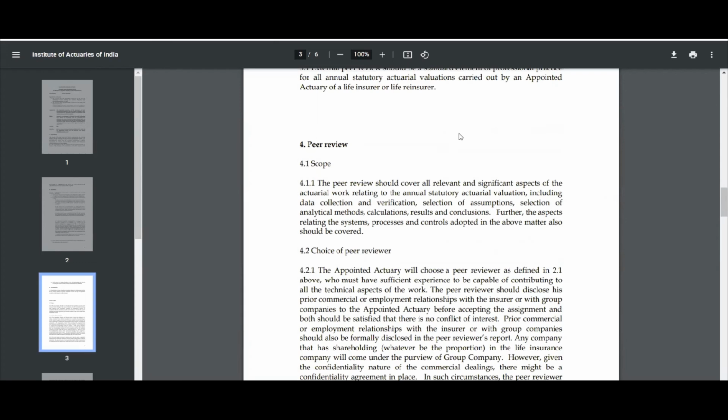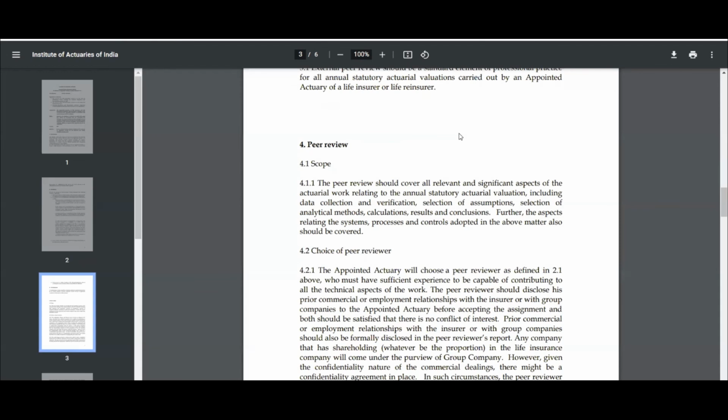Also, the person needs to ensure that the peer reviewer is competent enough to carry out those duties and obligations. And obviously, the peer reviewer will look into the method of collection of data, the method and assumptions, the analytical methods, the reasonableness of results, etc. However, as I mentioned, that will be a high level check.